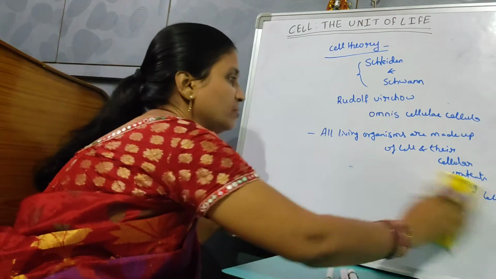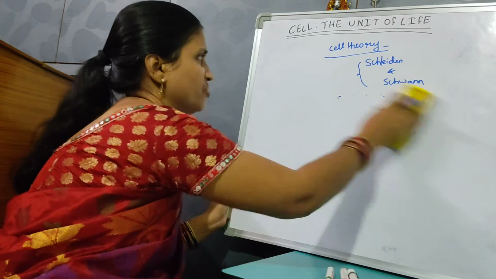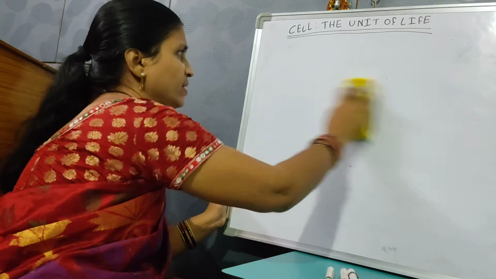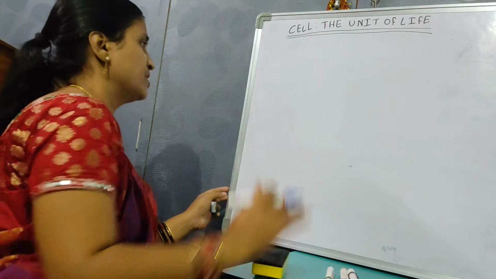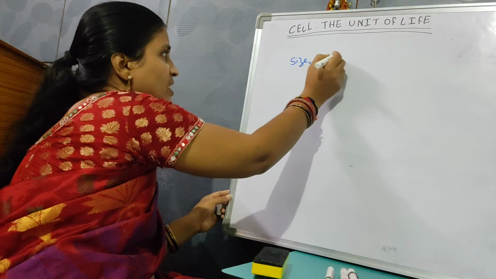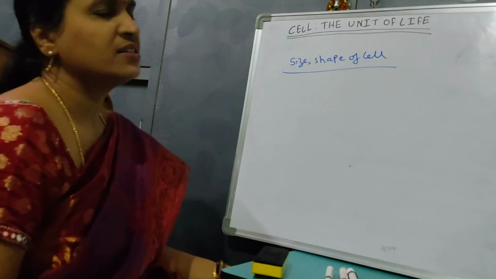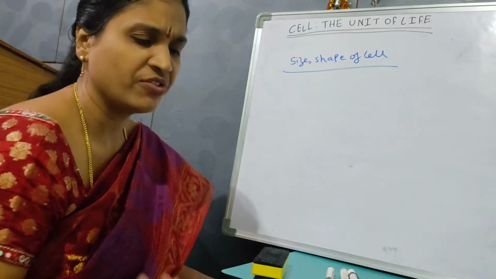Now coming on to the size and shape of the different types of cells. Cells are not of one type, they are of different types. We are going to study about the size and shape of the cell. Cells are of different sizes.